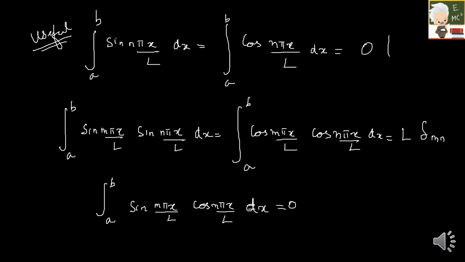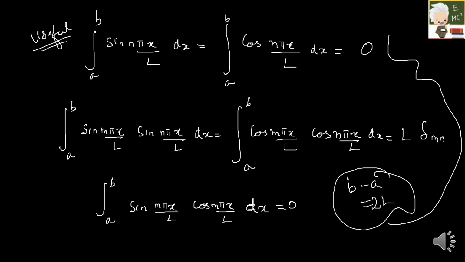All these three conditions, whatever I have said right now, are applicable only when the difference of your integral limits is equal to 2L. That is, upper limit minus lower limit should be equal to 2L.